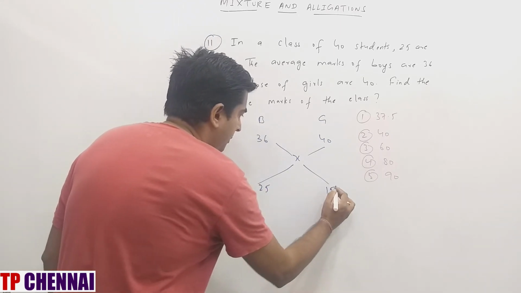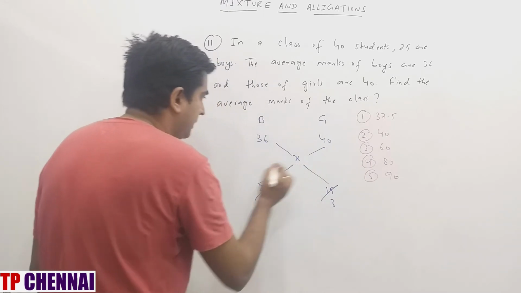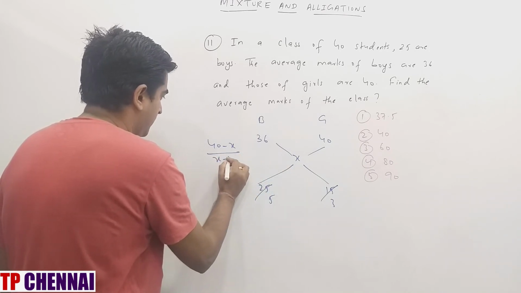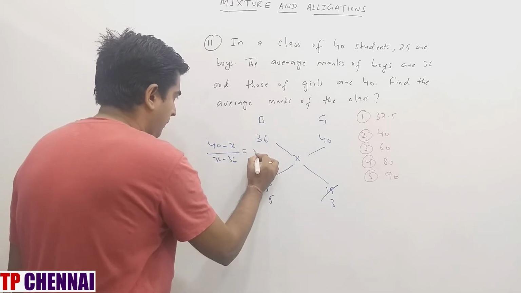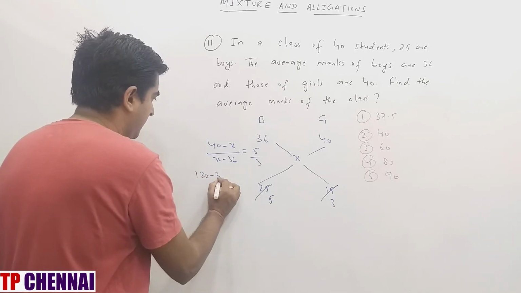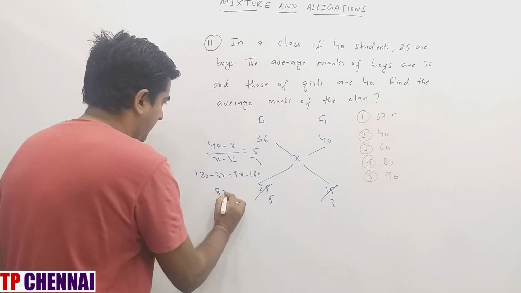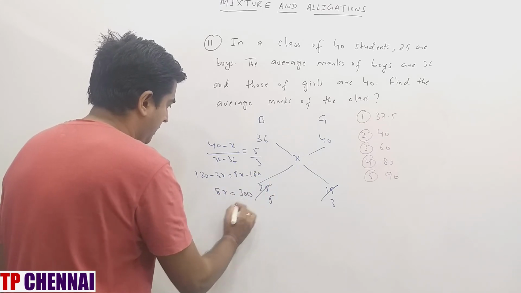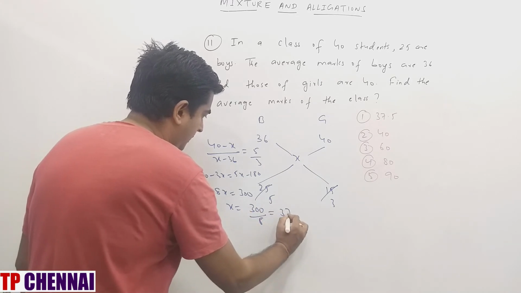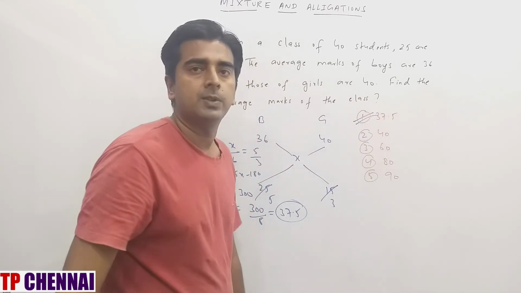So the remaining 15 will be girls only. So 5 3s are, 5 5s are. So (40 minus x) divided by (x minus 36) is equal to 5 by 3. Do cross multiplication. 120 minus 3x is equal to 5x minus 180. 8x is equal to how much? 300. x is equal to 300 by 8, which is 37.5, which is nothing but the first option.